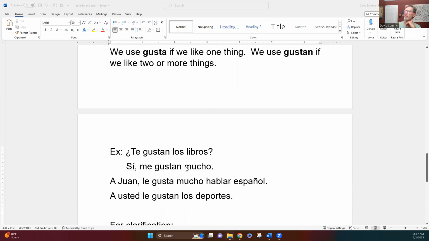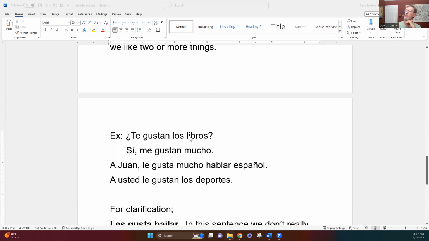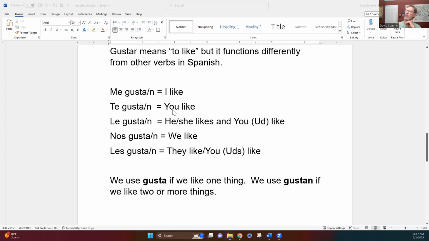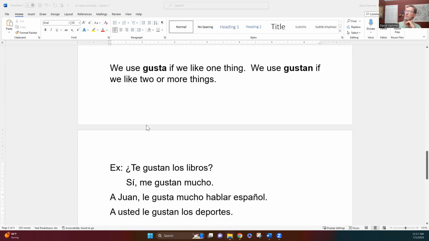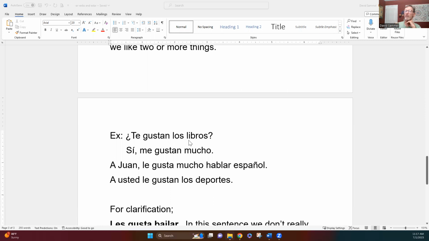And I wrote out some examples here. If I'm talking to my friend and I say, hey, do you like books? I go te. I'm going to scoot up here because that's how I say you like if I'm talking to a friend. So I go te gustan los libros. I'm asking if you like books, not just one book. I'm asking if you like books. That's more than one thing. So I use gustan. And the answer for me would be sí, me gustan mucho. Yeah, I really like books. I like them a lot. They please me a lot. It's kind of a backwards syntax. Syntax is the word order of any sentence. And in this case, it's kind of reversed from Spanish.